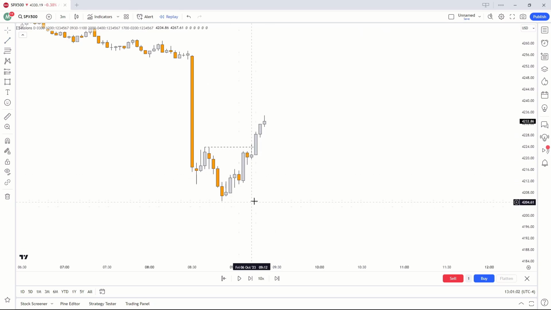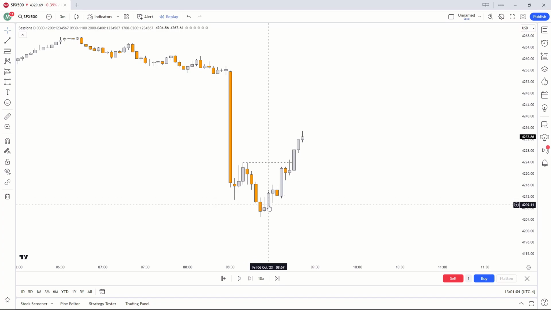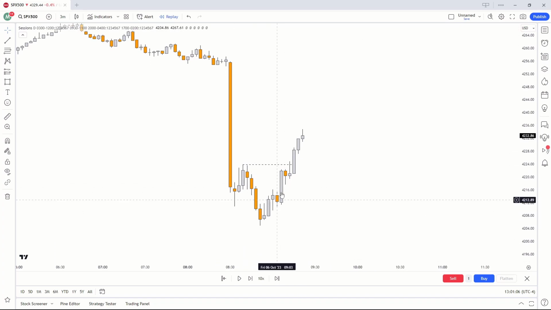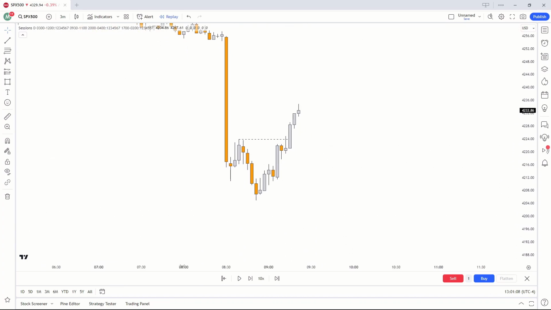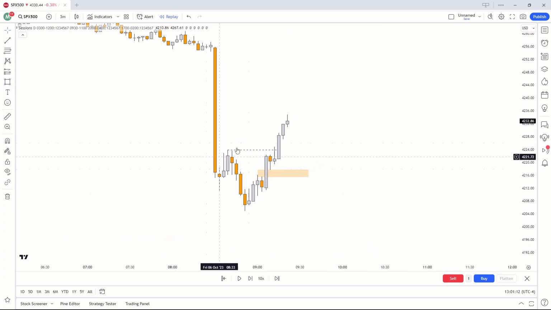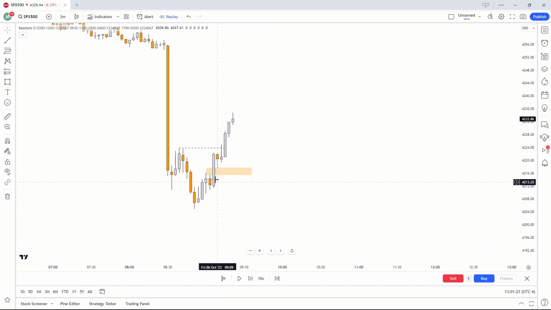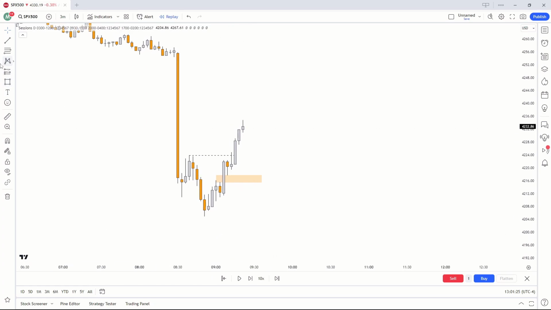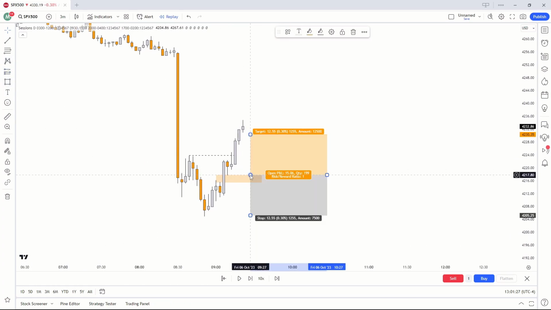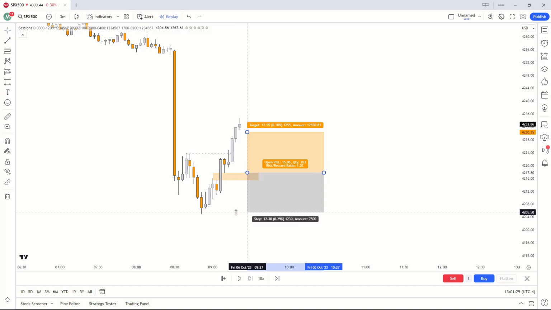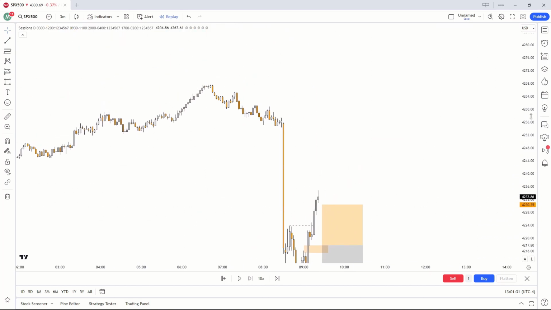As you can see, we do have a lot of momentum in these candles. Market is moving up with a lot of volume, and lo and behold, what do we get left behind? A fair value gap. Now as you can see, we do get our liquidity sweep, market structure shift. Market makes a market structure shift with displacement. As you can see, we get very big candles right here, and we get a fair value gap left in the middle. From here, it's very simple. I'll simply place my entry, stop loss above the swing low, target opposing liquidity.